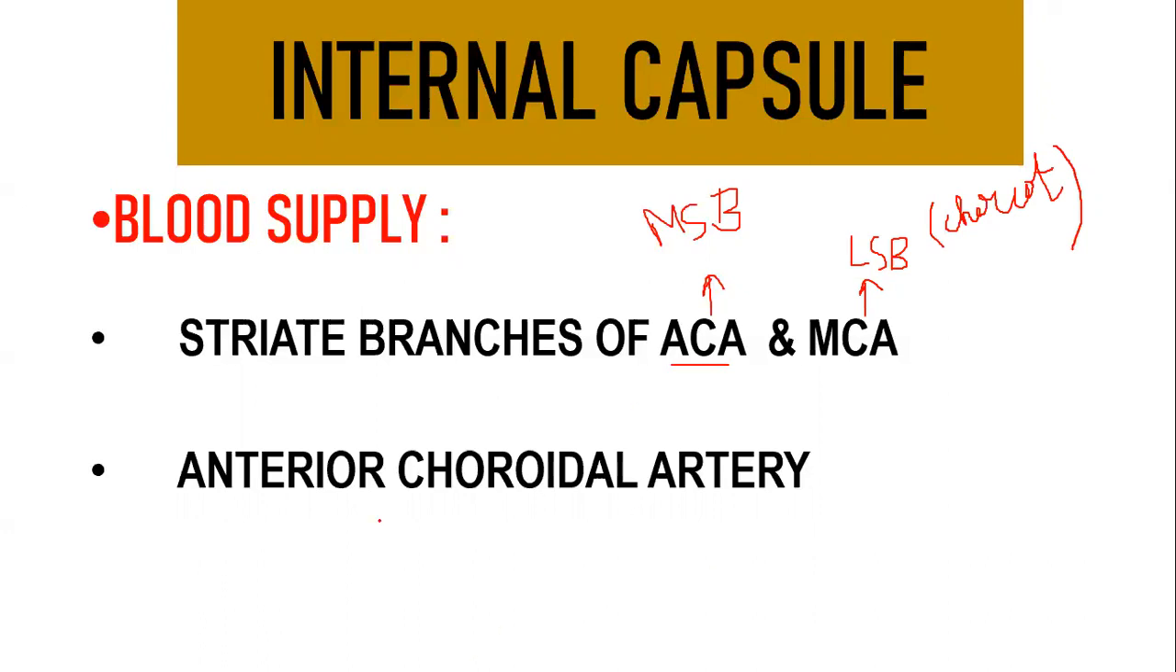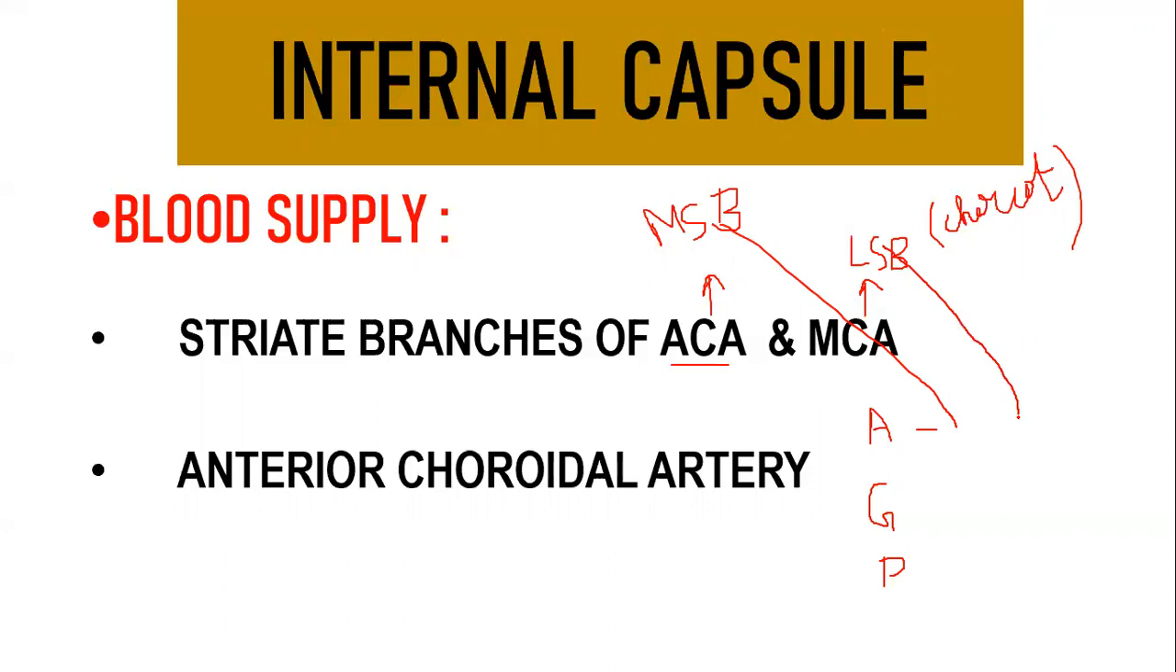And you have branches from the anterior choroidal artery. So if you take blood supply, you should know the blood supply of the anterior limb, the blood supply of the genu, and the blood supply of your posterior limb. If you take the anterior limb, you will have these two branches: the medial straight branch of the anterior cerebral artery, and then branches from your middle cerebral artery. This is your Charcot's artery.